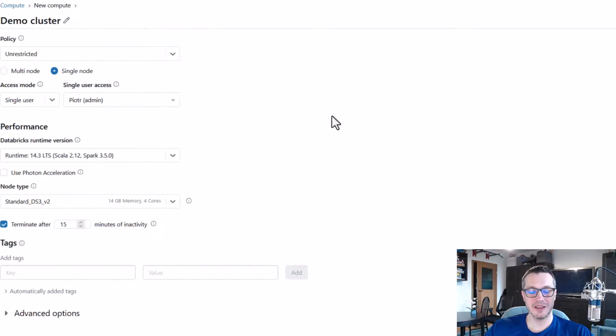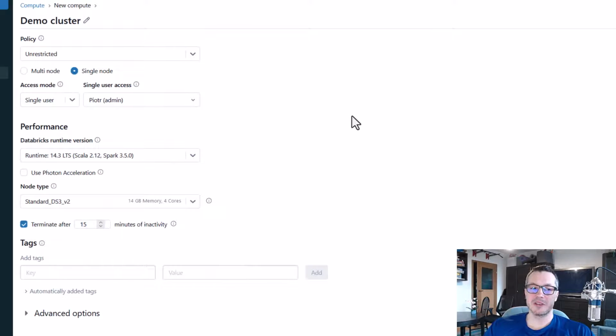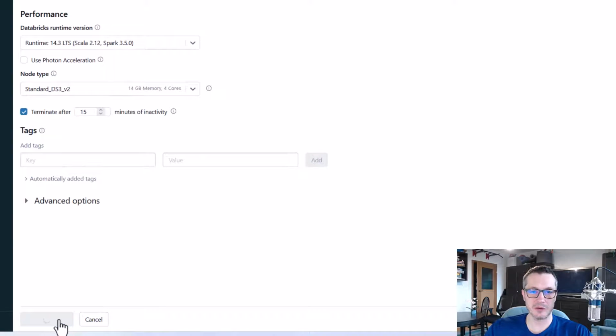And usually my recommendation is go with this setup that I just showed here. It won't cost much, and in many cases it will be just enough for you to play around with Databricks. Remaining advanced options, let's just ignore them and let's just create the cluster.